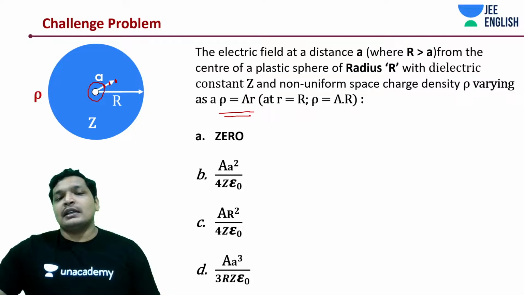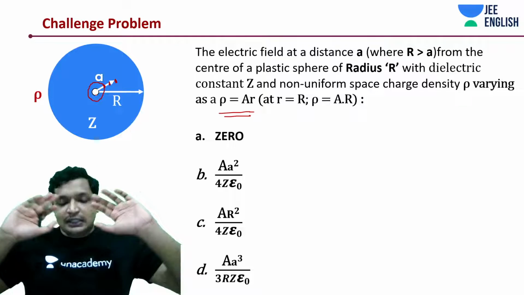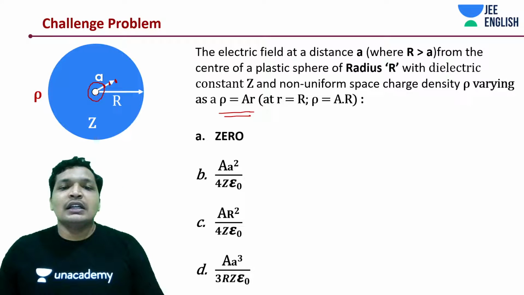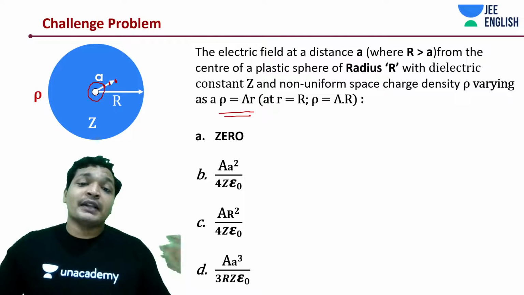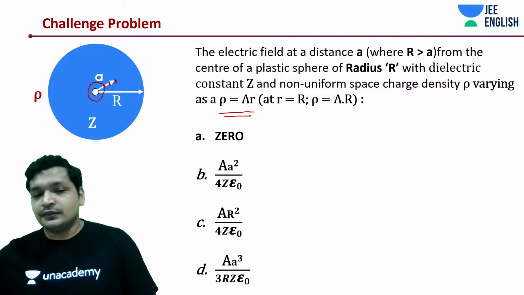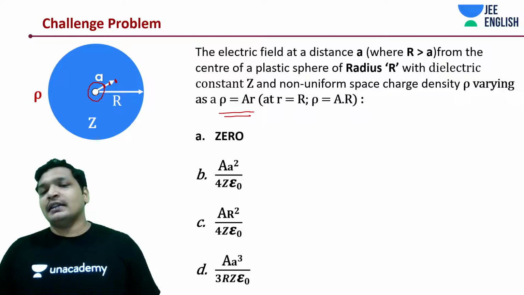This entire shell has a different charge density. If you move by even a delta R, the charge density is changing. So now how would you work around these kind of problems? And typically you can expect these kind of problems in your JEE Advanced. It's pretty easy again, trust me.